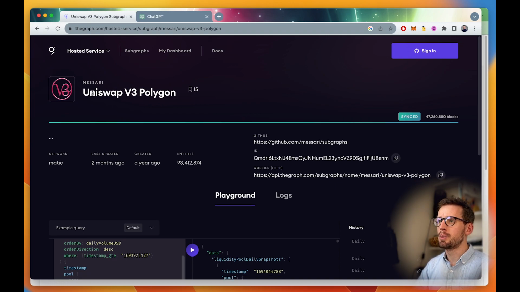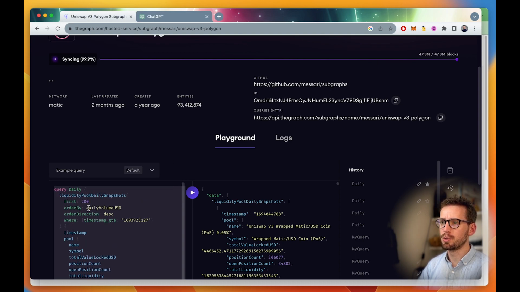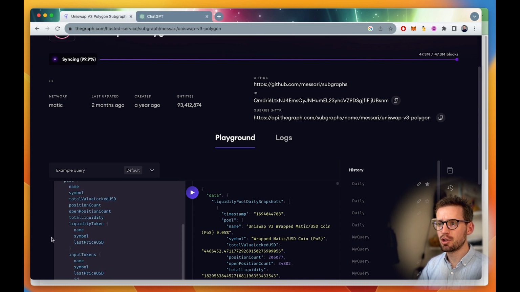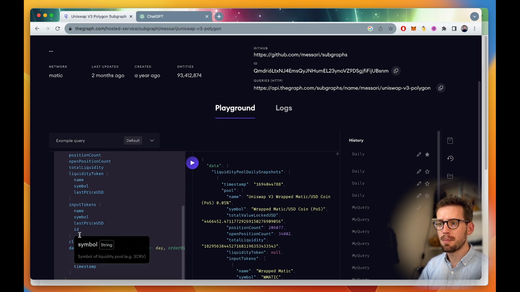And just a reminder, we're using the graph Uniswap v3 Polygon. So we're pulling the top 200 most active or biggest liquidity pools by daily volume, the 200 most active liquidity pools on Uniswap Polygon. And I've now changed this query a little bit, so we're now getting some historic data.